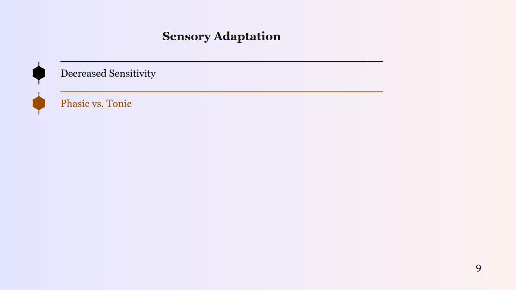9. Sensory adaptation. Decreased sensitivity. Afferent nerves may stop firing frequently if a stimulus remains constant over a long period. Phasic versus tonic. Phasic receptors adapt quickly to changes, while tonic receptors continue to send signals for the duration of the stimulus.